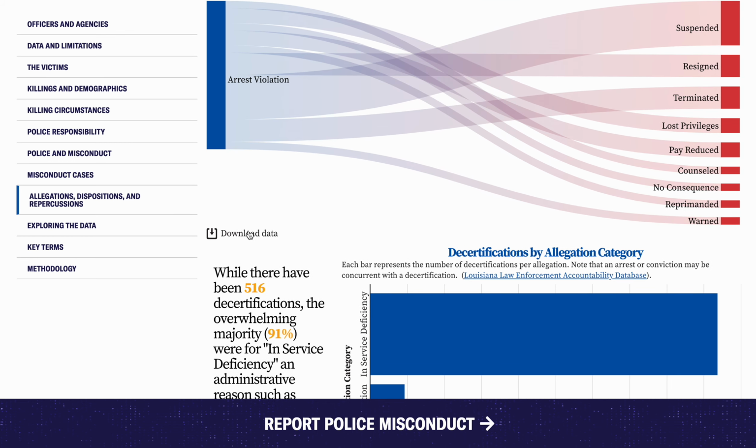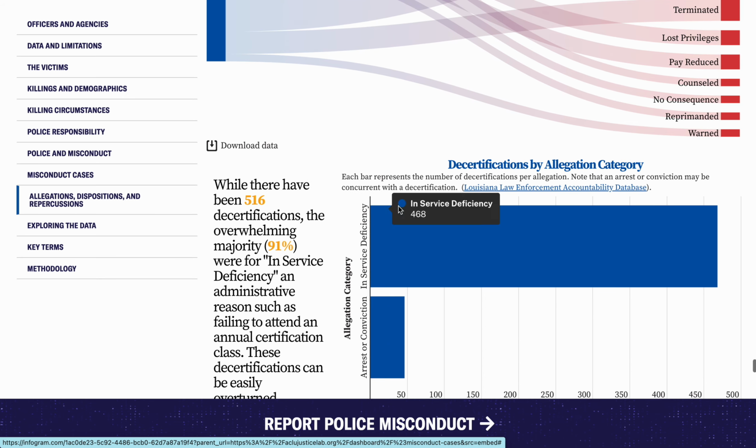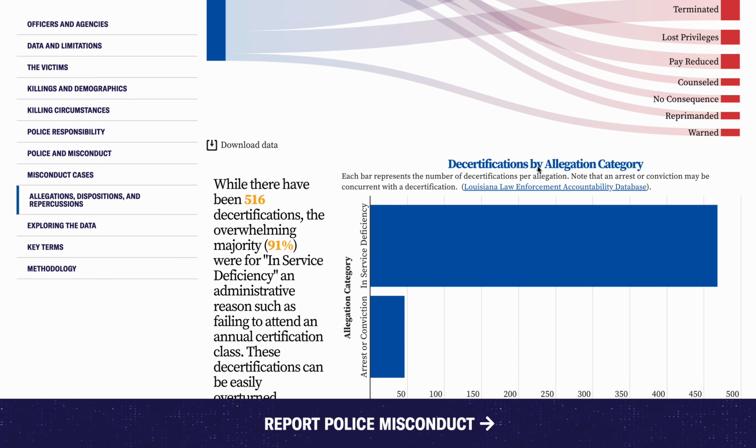And you can download all of this data right here. Finally, we can look at the decertifications by allegation category. Each bar represents the number of decertifications per allegation. Note that an arrest or a conviction may be concurrent with a decertification. And this is again coming from the Louisiana Law Enforcement Accountability Database.